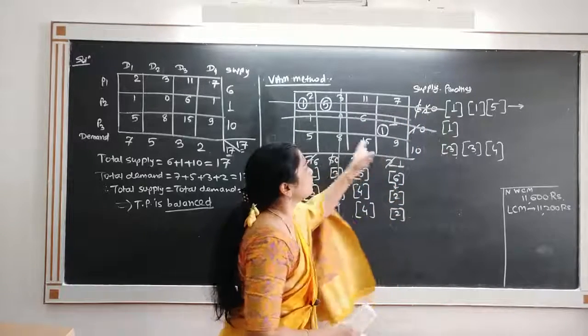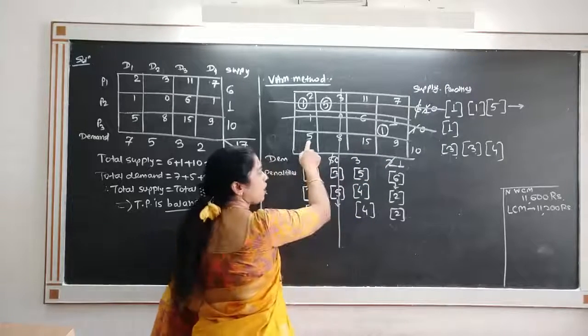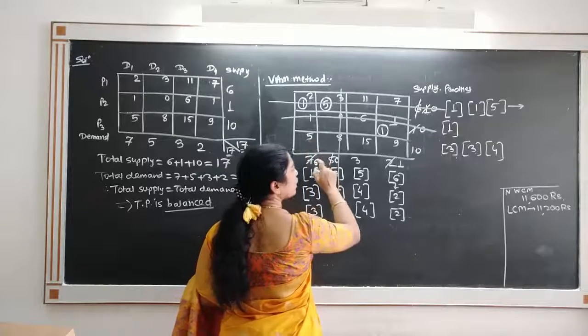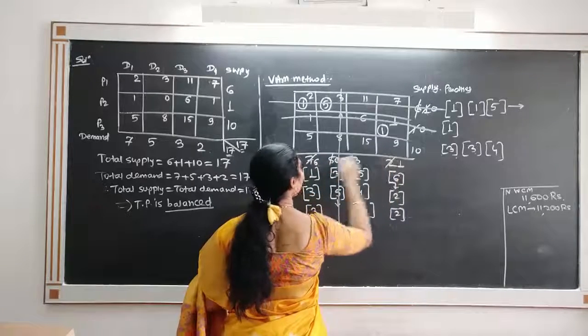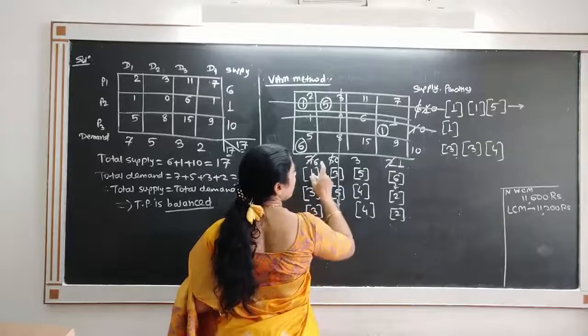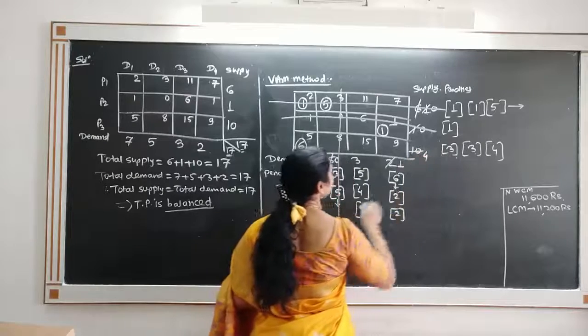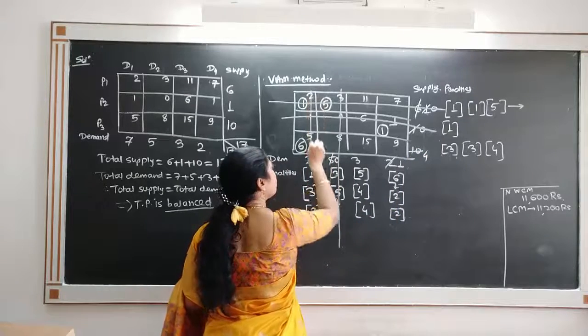Now there is only one row remaining. So we will consider the smallest, that is 5. Allocate minimum of 6 and 10, that is 6. Remains 0, remains 4. So this column is crossed out.